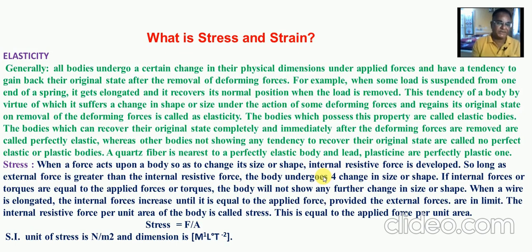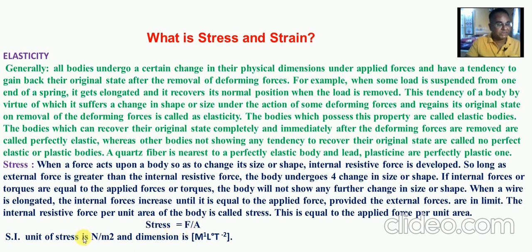And here this particular term stress is nothing but the internal resistive force developed per unit area. As per the definition, stress is F upon A, internal resistive force per unit area.